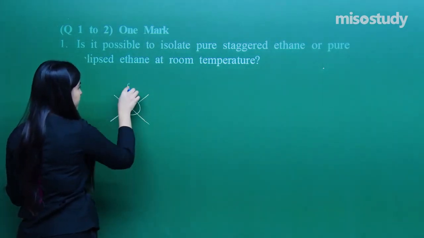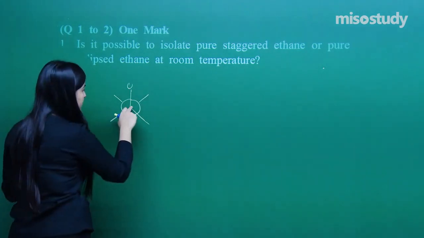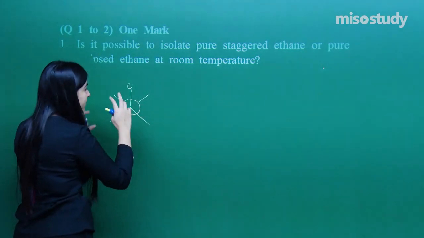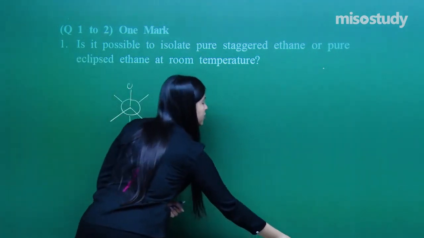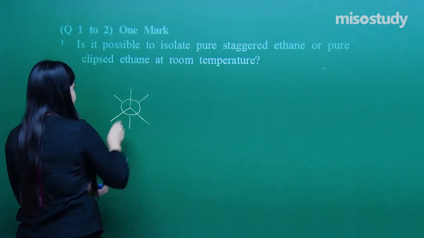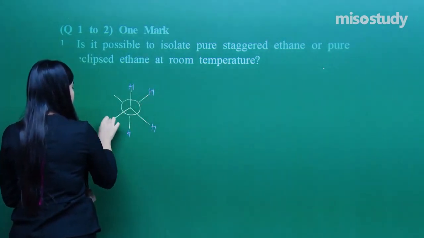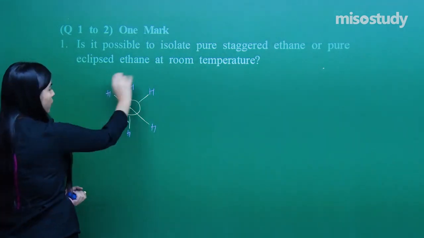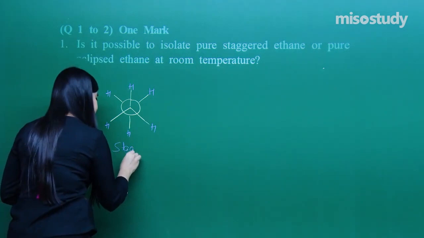So what will it be? Ethane I have to make, right? 2 carbons, this is 1 carbon, the round one is 1 carbon, and the rest of them will be the hydrogens. Let me put the hydrogens over here. Hydrogens, hydrogens, yes, are you able to make that? So it's the most stable, having the minimum repulsions, so that is staggered.